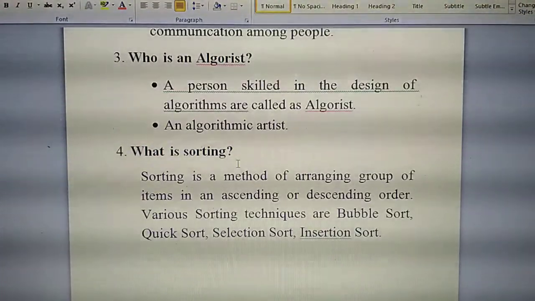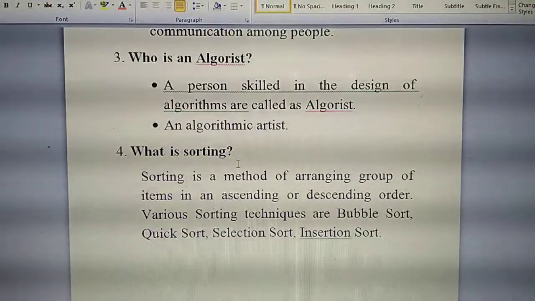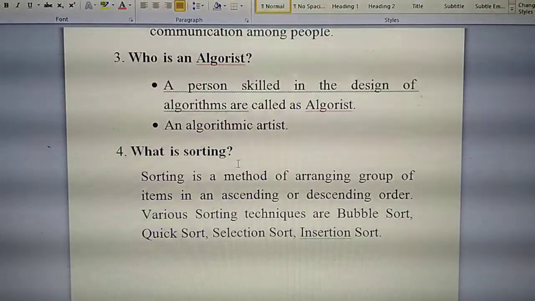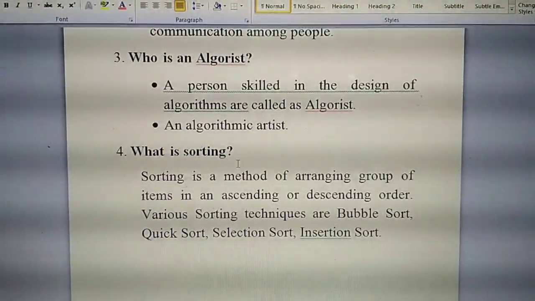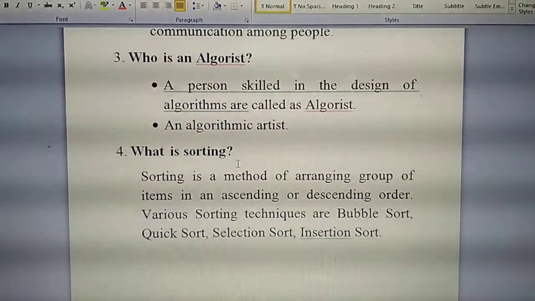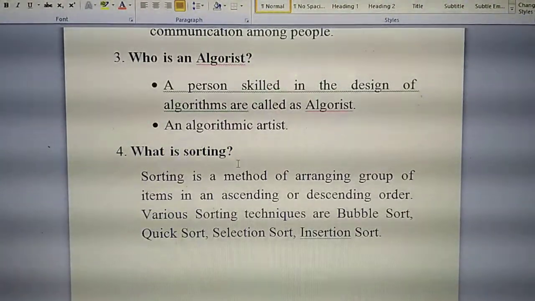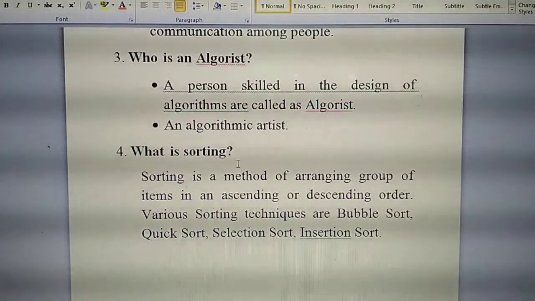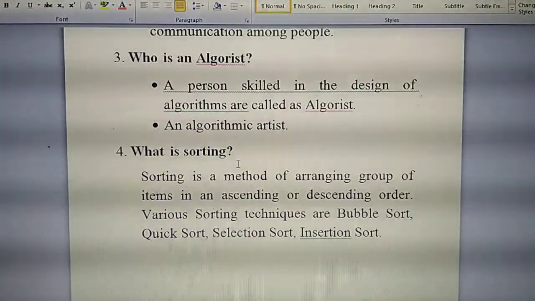Sorting is a method of arranging a group of items in ascending or descending order.